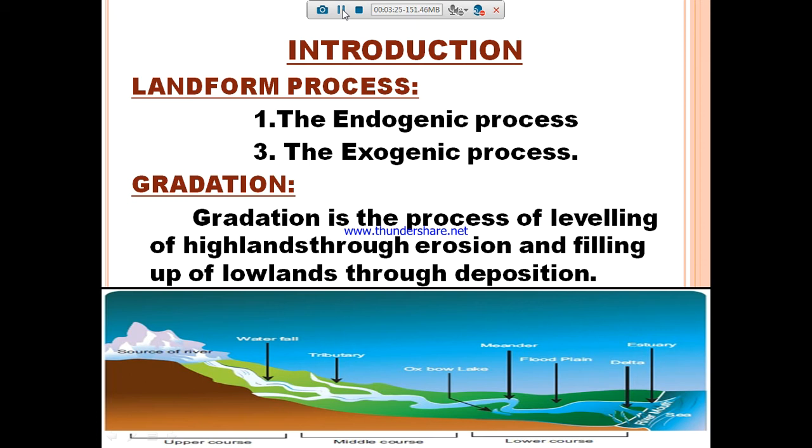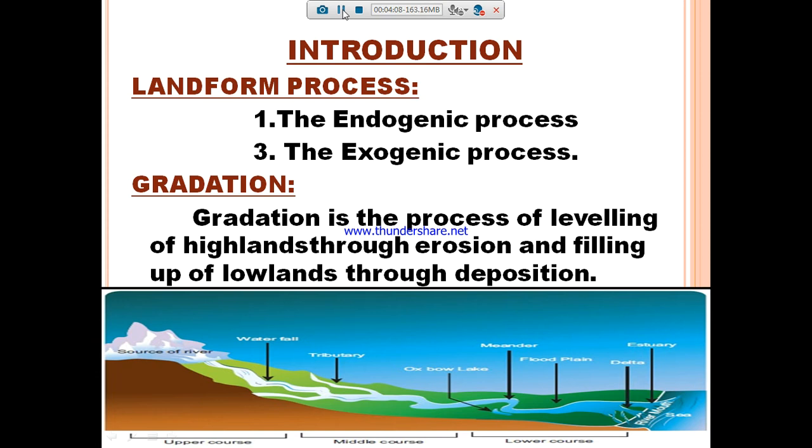After that, it deposits some particles from the waterfall or tributaries. It takes sand particles, stone particles, pebbles, and deposits them in the middle course. Then it takes small particles from the middle course and deposits them in the lower course. While depositing in the lower course, it creates a new floodplain or new delta.